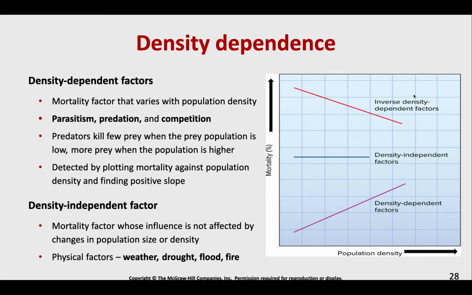And then an inverse density dependent factor is something that is going to decrease mortality without increasing density. I think I said that right. An example will help you understand this. If the lion kills the same number of prey over and over, it doesn't matter how many prey are within its range, it's always going to kill, say, 2. It just so happens that if the population of hyenas it's preying upon is small, that 2 is going to make more of a difference than if that population was larger. That would be an inverse density dependent factor.